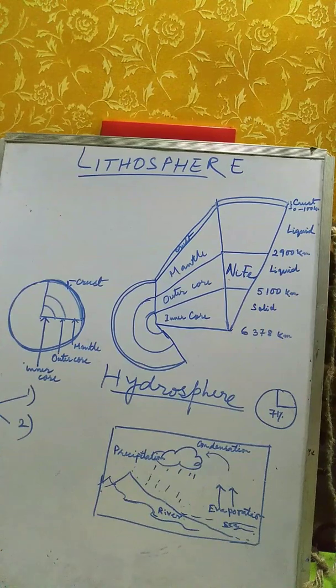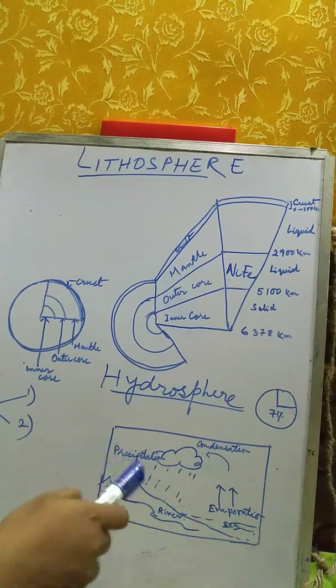All sorts of life and all sorts of our domestic activities, industrial activities, even transportation. Water transportation is the cheapest way of transportation. All international trades, bulky goods, they are carried away through waterways. So hydrosphere is of utmost importance to mankind.